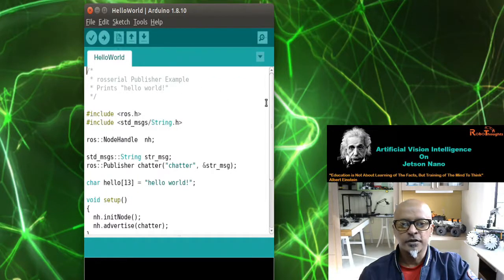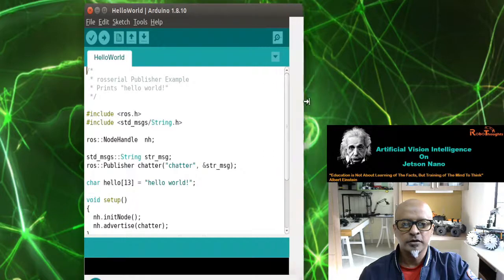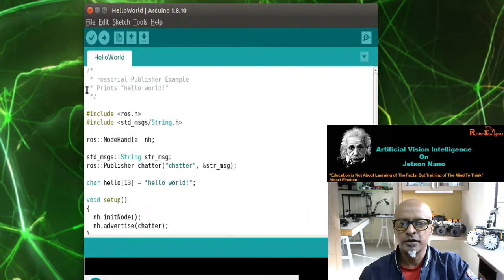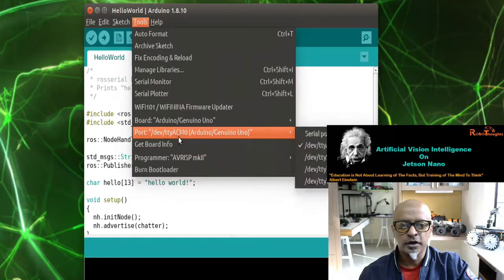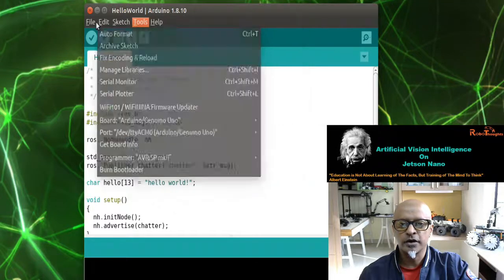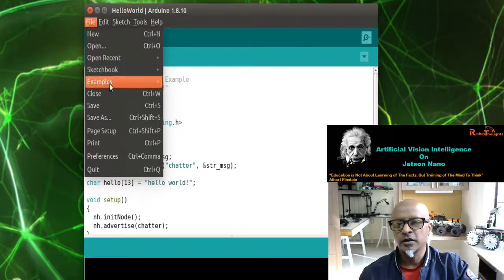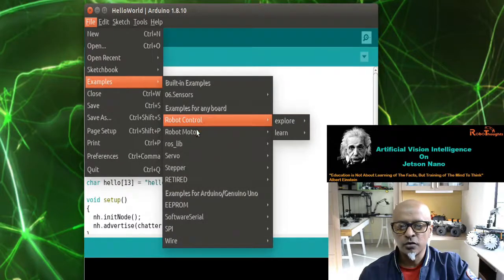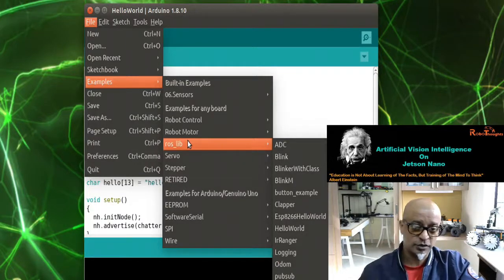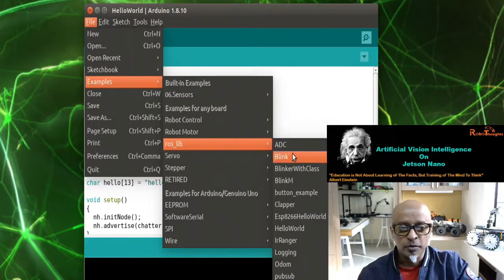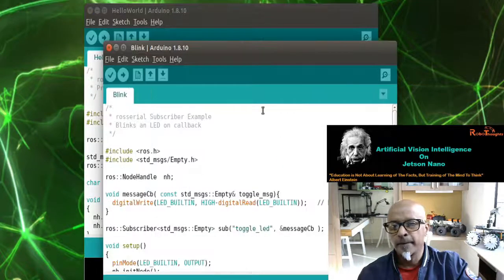Okay, let me just make it a little bigger so that you guys can look at it. Now what we need to do, obviously, is check the port, and I'm connected on ACM0. So let's go to File, Examples, and go to ros_lib. This is very important, guys. This library I showed you how to install in the first lesson. And then open the Blink program.